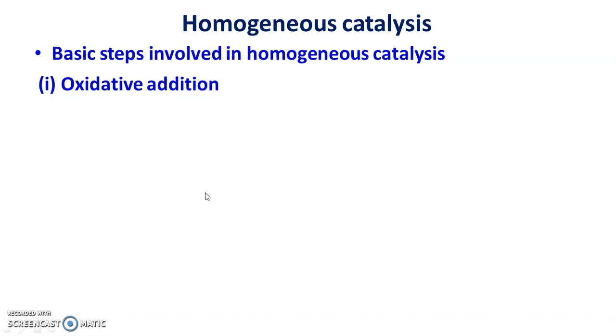Especially at the time of oxidative addition reaction there is an increase in oxidation number of metal ion, and at the time of reductive elimination there is a decrease in oxidation number of metal ion. So what is oxidative addition? The reaction which involves increase in oxidation state of metal as well as coordination number of metal is called the oxidative addition. We'll take an example.